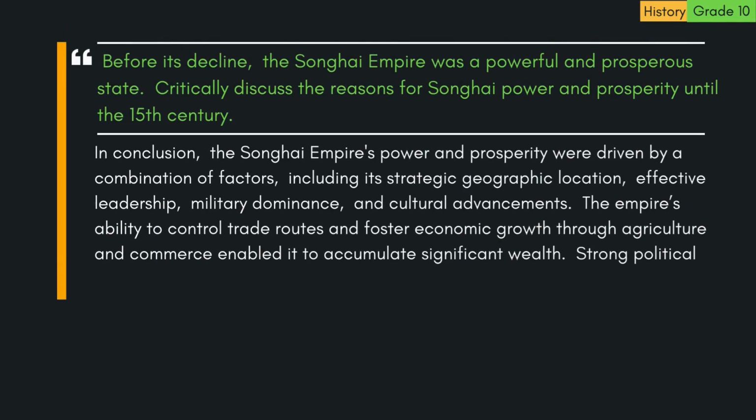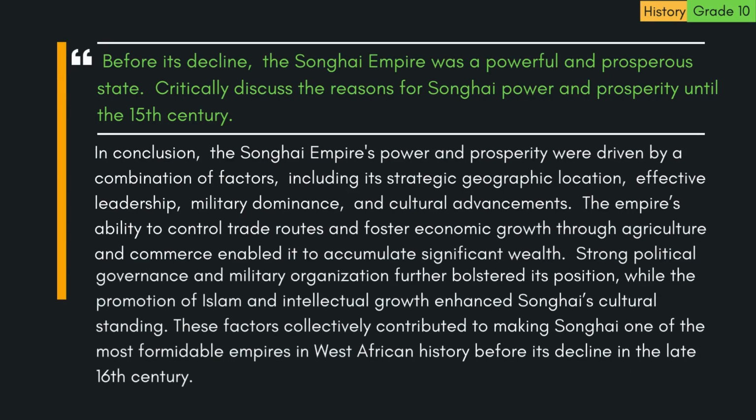In conclusion, the Songhai Empire's power and prosperity were driven by a combination of factors, including its strategic geographic location, effective leadership, military dominance, and cultural advancements. The empire's ability to control trade routes and foster economic growth through agriculture and commerce enabled it to accumulate significant wealth. Strong political governance and military organization further bolstered its position, while the promotion of Islam and intellectual growth enhanced Songhai's cultural standing. These factors collectively contributed to making Songhai one of the most formidable empires in West African history before its decline in the late 16th century.